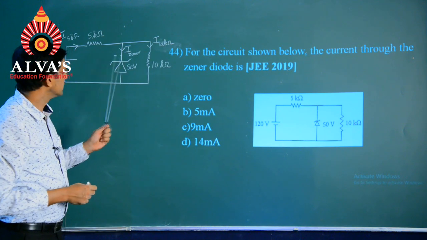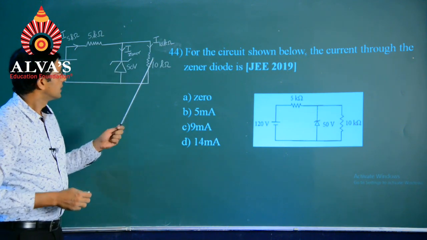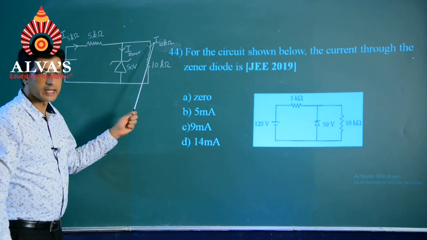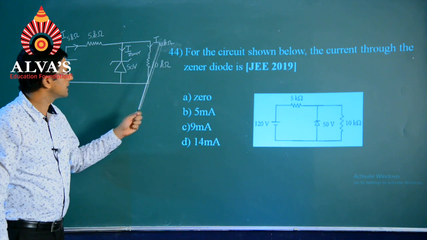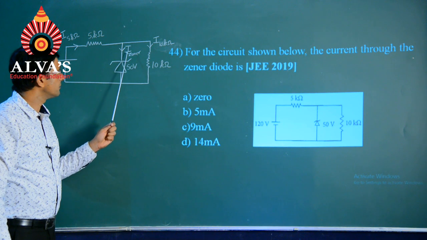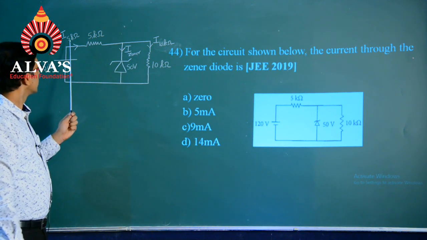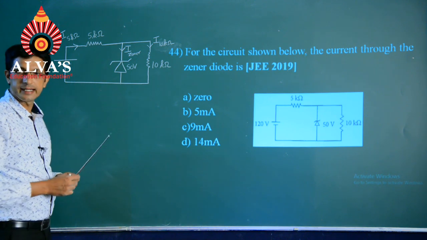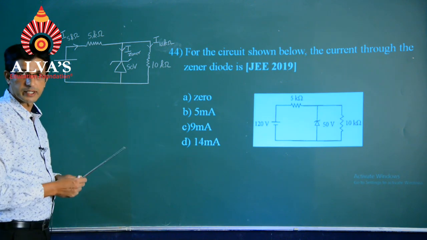Students, let us begin with the solution. I have represented the current flowing across the 10 kilo ohm resistance as I suffix 10 kilo ohms, across the Zener diode as I suffix Zener, and across the 5 kilo ohm resistance as I suffix 5 kilo ohms.